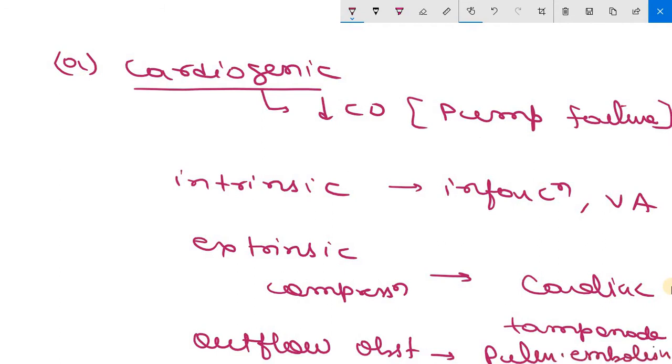Again, repeating: cardiogenic shock results from low cardiac output due to myocardial pump failure. This can be due to intrinsic myocardial damage, that is infarction, ventricular arrhythmias, or extrinsic compression such as in cardiac tamponade, or outflow obstruction, that is in case of pulmonary embolism. So these are the causes of cardiogenic shock.